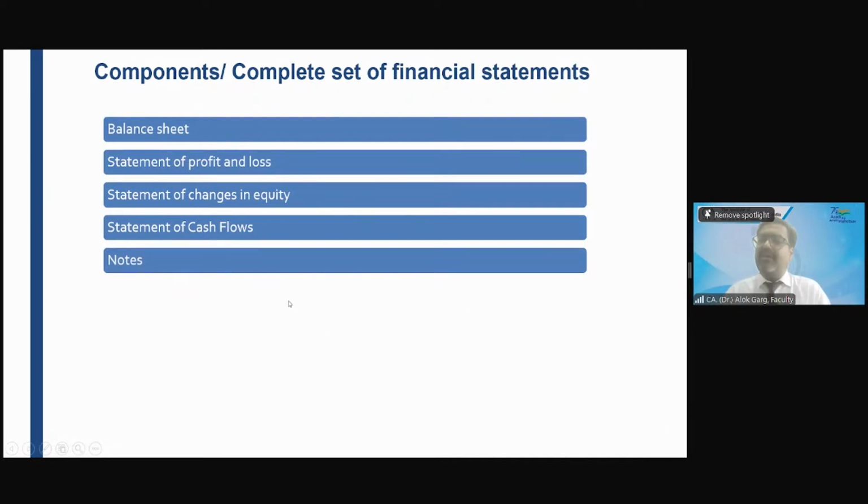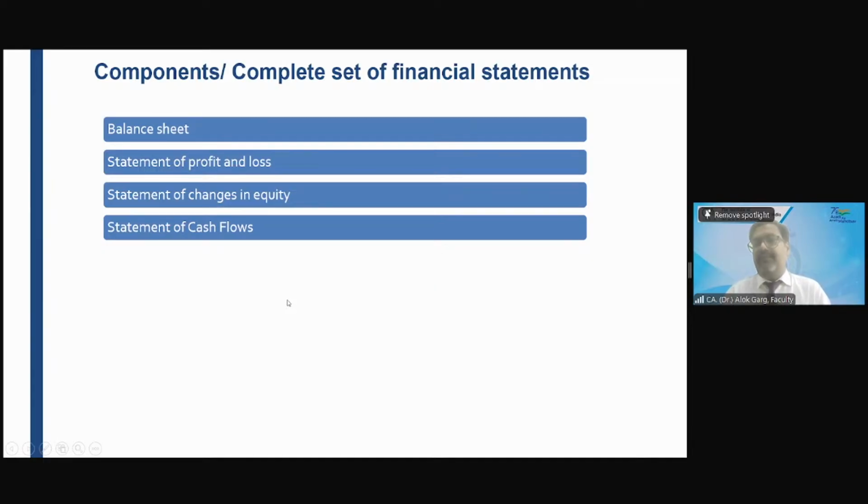After today's class, if you go to your client place, and that client is preparing the financial statement as per accounting standard, then the word will be cash flow statement. In accounting standard, in Division 1 of Schedule 3, it will be cash flow statement. In Ind AS, it is a statement of cash flows. Right? Statement of cash flows.